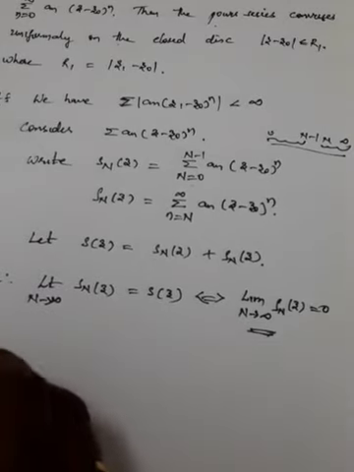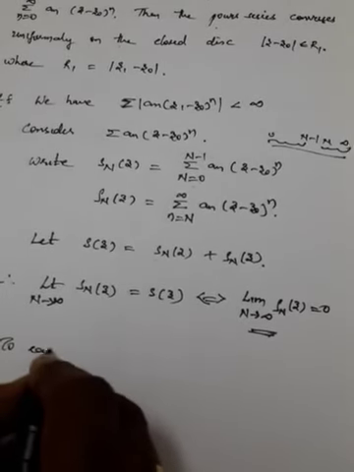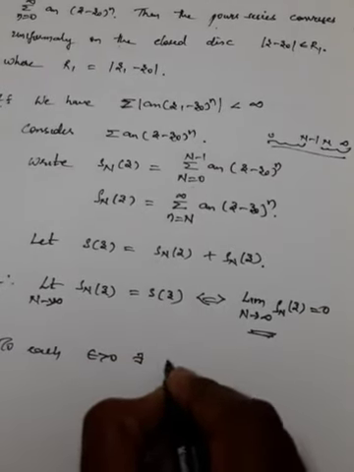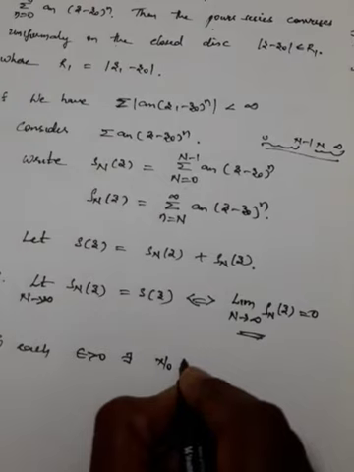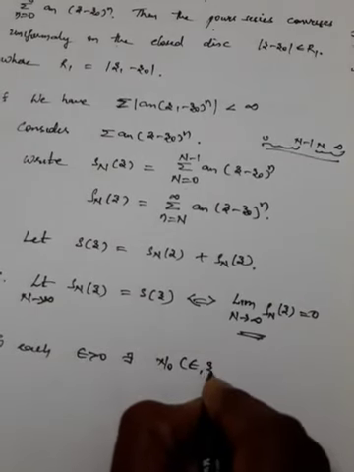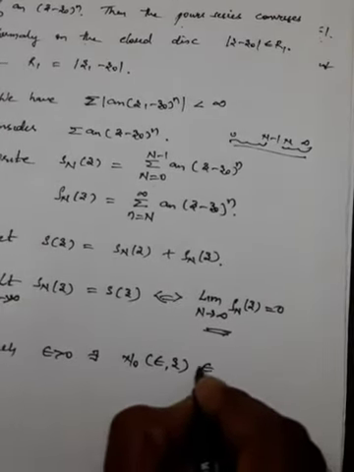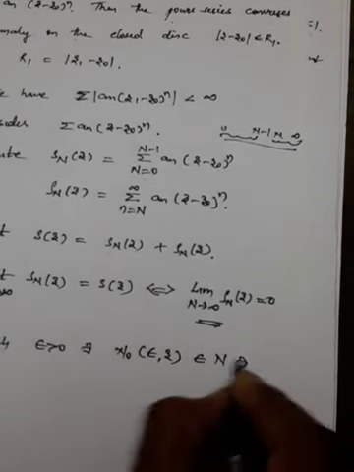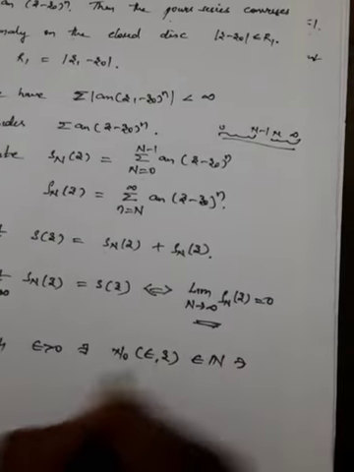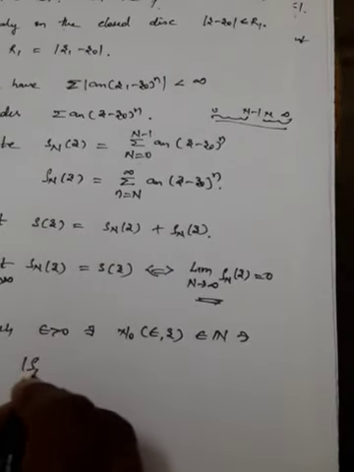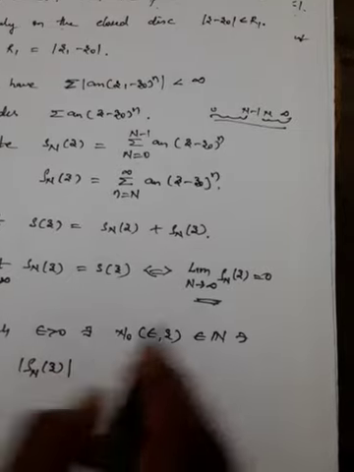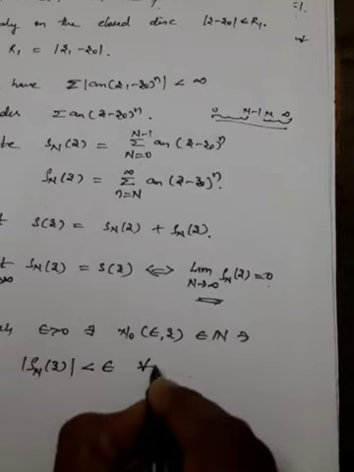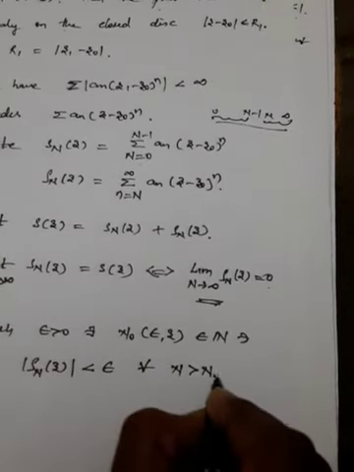Okay, what is that now? To each epsilon greater than 0, there exists n naught, a natural number, such that rho n of z minus 0 is less than epsilon for all n greater than n naught.